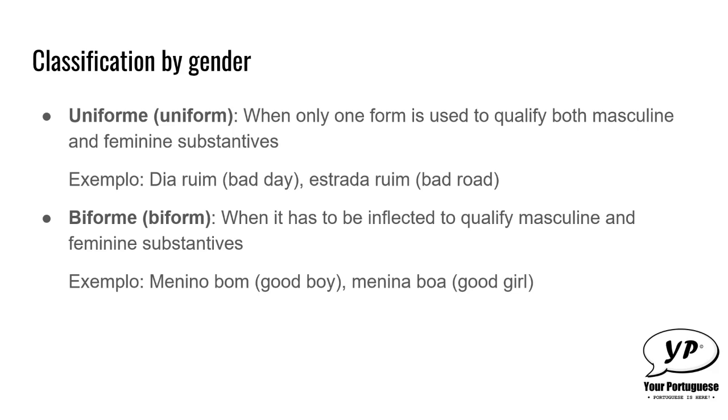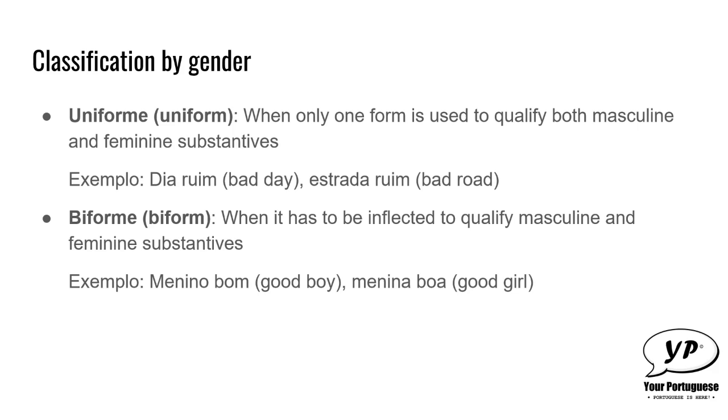However, when we use it with a feminine substantive, which always ends in the letter A, then you have to change it, you have to inflect it. Menina boa, you can see it here. So the biform adjective has to be changed based on the gender, if it's masculine or if it's feminine.